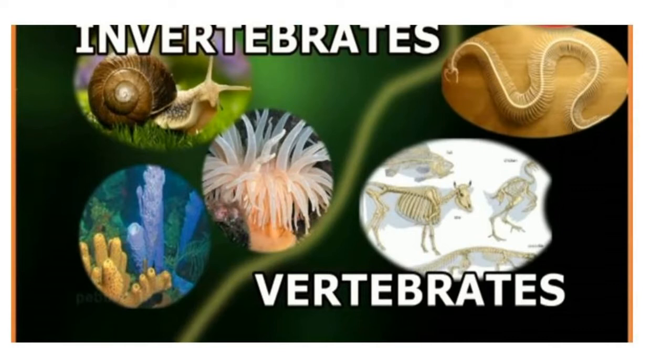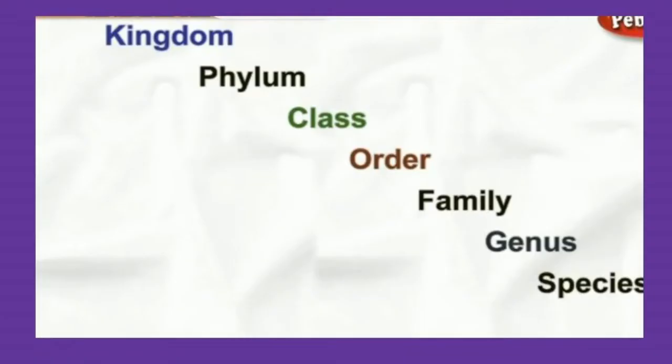On the basis of this classification, the organisms are separated into smaller and smaller groups which form the basic unit of classification. The taxa of living organisms are in the categories as follows: kingdom, phylum, class, order, family, genus and species.